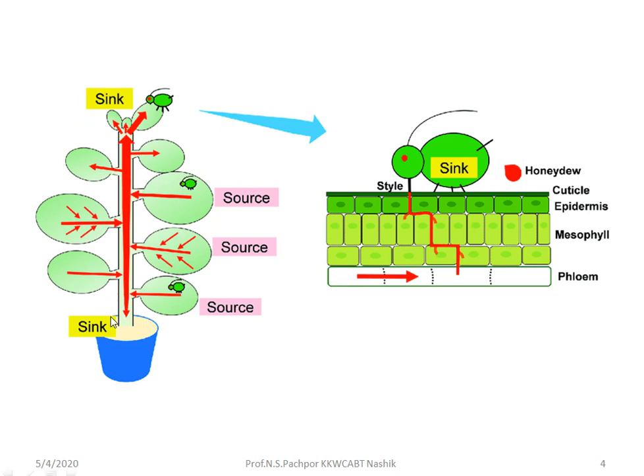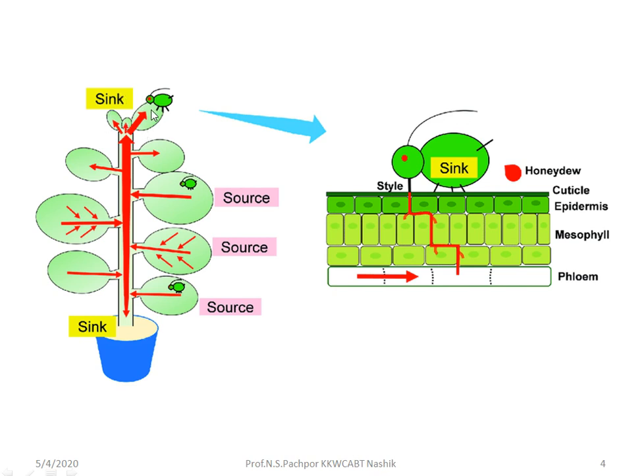In the figure we can easily understand what the source and sink are. This is the plant. The leaves are what we call the source, where photoassimilates, glucose, and carbohydrates are synthesized, and from here these assimilates are exported toward the region we call the sink. Here there is production, so it is called a source, and here there is utilization or consumption, so it is called a sink.